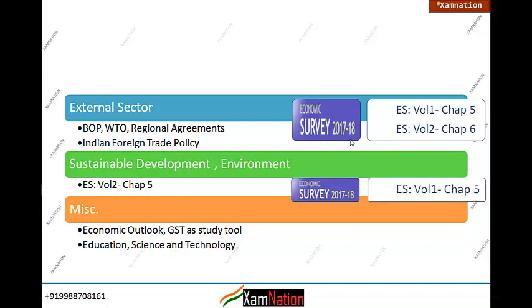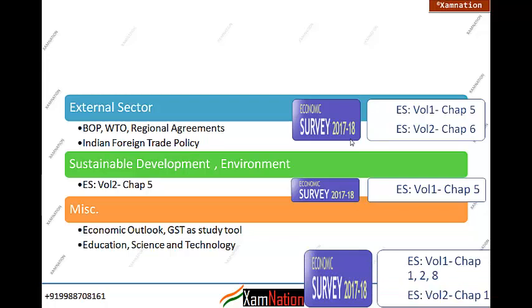It's written wrongly here, it's not volume 1 chapter 5, volume 2 chapter 5 only. Now, in the miscellaneous part, whatever is left of the economic survey, that we're going to study. For example, first, second and 8 and chapter first of volume 2. So here you can see volume first, which we are studying at the very last. Why are we studying it towards the last?